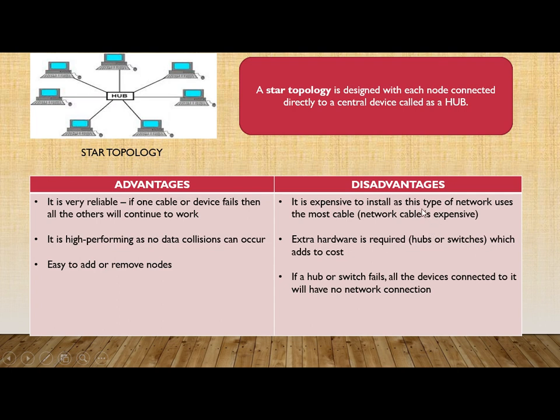Disadvantages: it is expensive to install as this type of network uses the most cable. Here you can see that this type of topology or network will use maximum amount of wire. Extra hardware is required, means a hub or switch is required to establish this network. Then if a hub or switch fails, all the devices connected to it will have no network connection. One very important disadvantage is that if the hub or the switch fails over here, then the entire network will stop functioning. So this is all about topology.